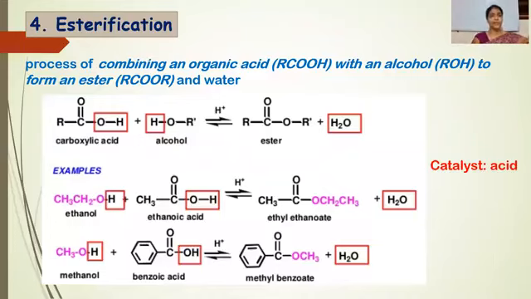Fourth reaction is esterification. Esterification is the process or reaction of combining an organic acid, a carboxylic acid, with an alcohol to form an ester, RCOOR, and water. In this reaction, generally acid is used as the catalyst and this is known as Fischer esterification. Another example is the reaction of ethanol and ethanoic acid. Ethyl ethanoate will form. By the reaction of methanol and benzoic acid, methyl benzoate will form.